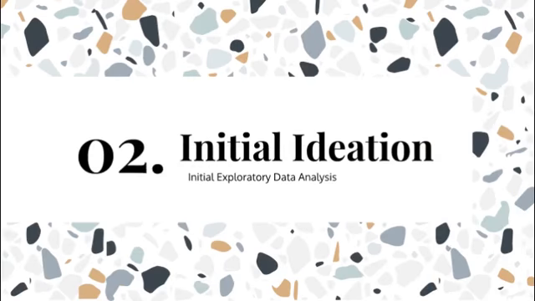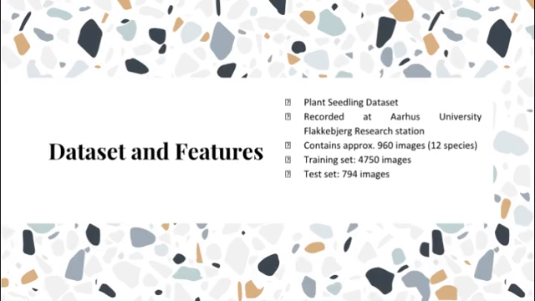Moving on to the initial ideation, we present the initial data analysis done to explore the dataset. The plant seedling dataset is recorded at Aarhus University Flakebjerg Research Station in a collaboration between the University of Southern Denmark and Aarhus University. The dataset contains approximately 960 unique plant seedlings belonging to 12 species at several growth stages.